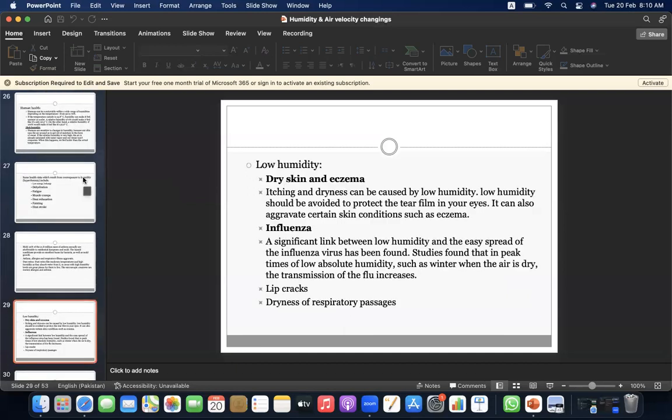Low humidity, dry skin and eczema. Itching and dryness can be caused by low humidity. Low humidity should be avoided to protect the tear film in our eyes. It can also aggravate certain skin conditions such as eczema.